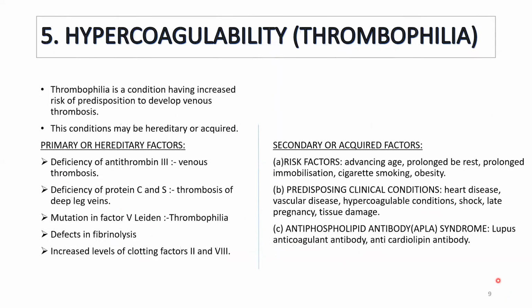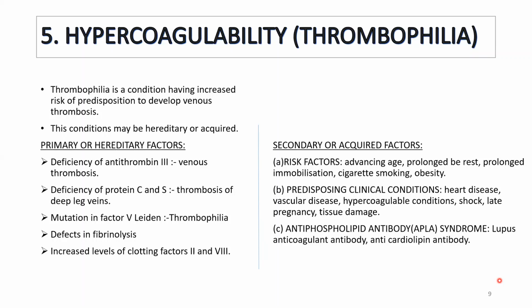I think this is the last step of thrombogenesis, that is hypercoagulability or thrombophilia. What do you mean by thrombophilia? Thrombophilia is a condition having increased risk or predisposition to develop venous thrombosis. This condition may be hereditary or acquired. Hereditary means by birth, and acquired means after birth. You have acquired it. These people have a predisposition to develop venous thrombosis. Primary factors are the hereditary factors, and secondary factors are the acquired factors.